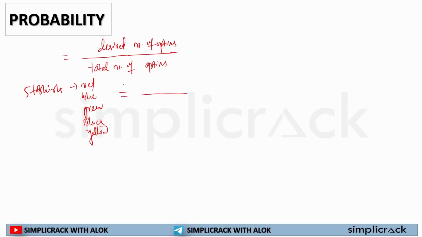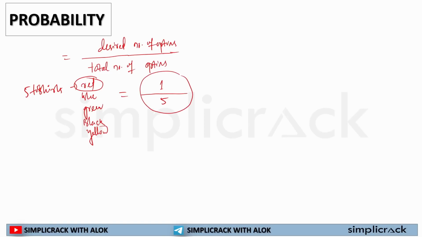My total number of options available, or total number of outcomes, was 5 because I have 5 t-shirts. And the desired number of options, that is I am desiring and trying to select red, is 1. So the probability of finding a red color t-shirt out of the 5 t-shirts I have will be 1 by 5.